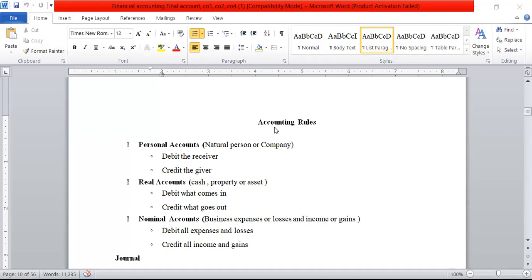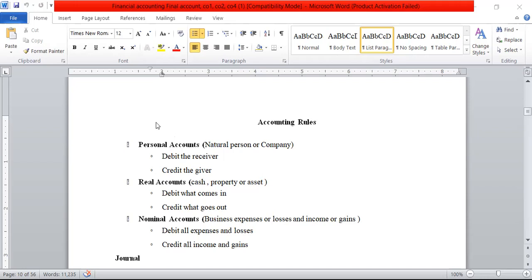Before going to start journal entries, we must know about various rules of accounting. Before starting the journal entries, every transaction recorded in the accounting books involves a personal account, a real account, or a nominal account.